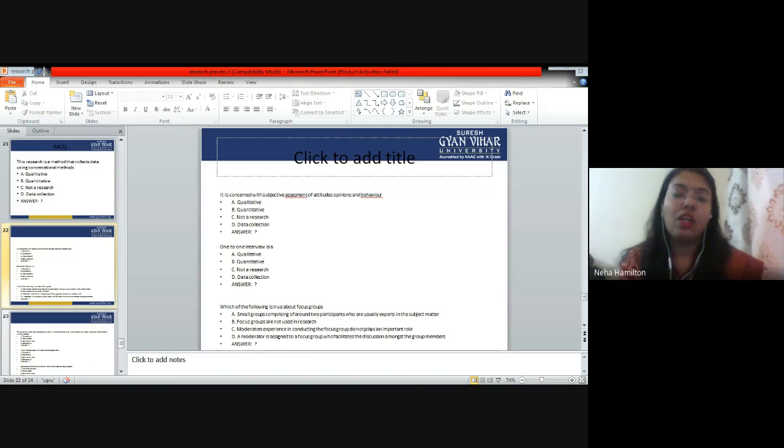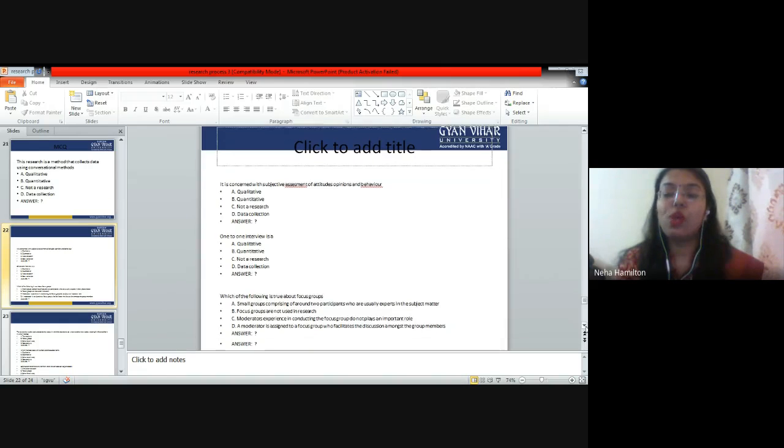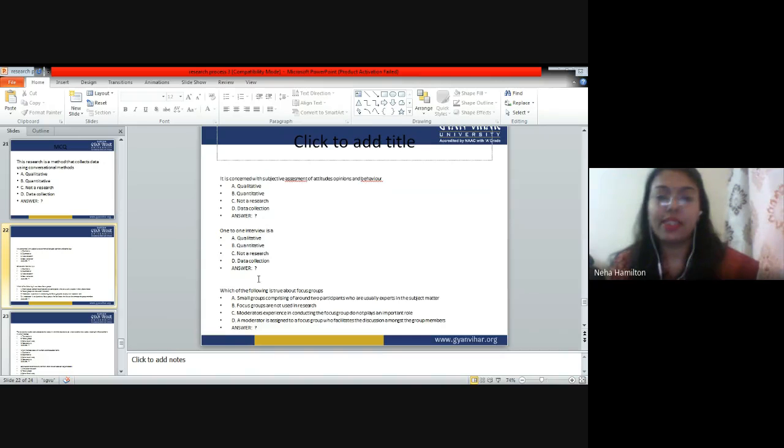Very good. Next question is, which one of the following is true about the focus group? So these are the four sentences. A: A small group comprising of around 2 participants who are expert in a subject matter. B: Focus groups are not used in research. C: Moderators' experience in conducting the focus group does not play an important role.